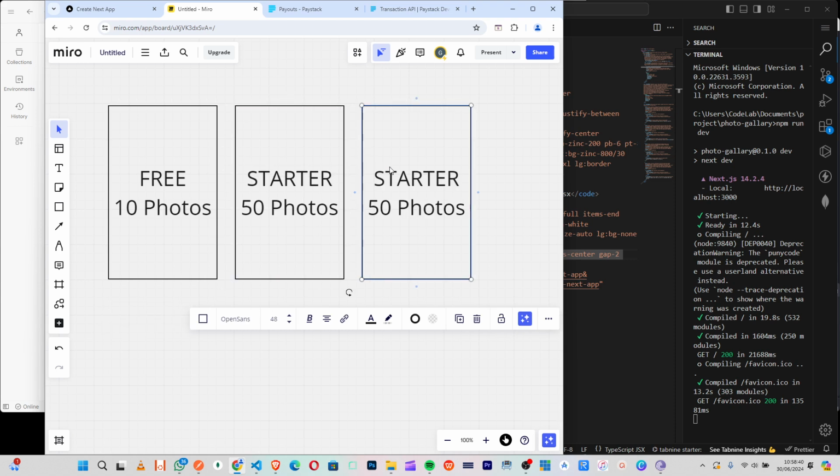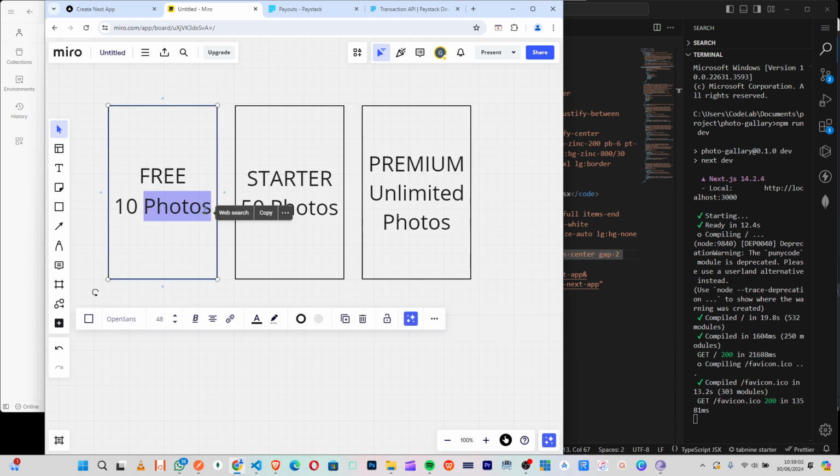Then lastly, we'll get the premium plan. So this premium plan will be unlimited. So unlimited photos, right? So it makes sense like that.